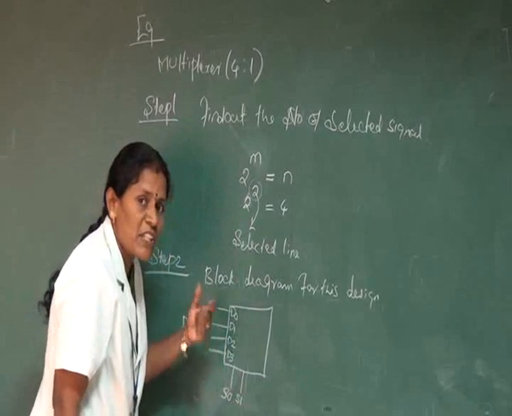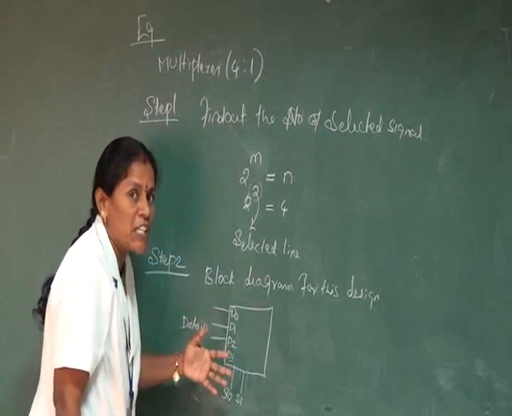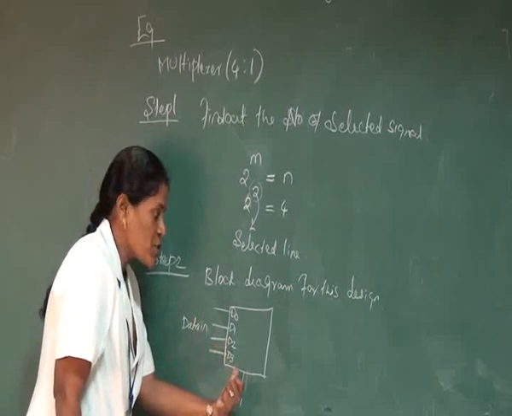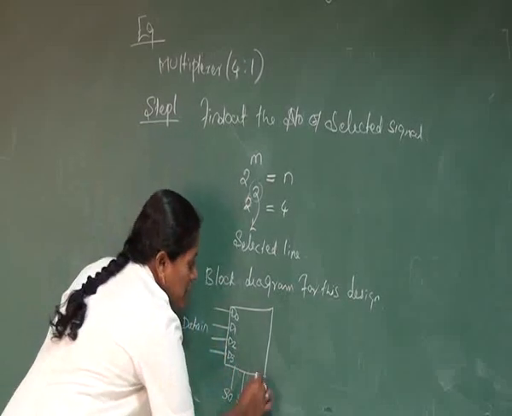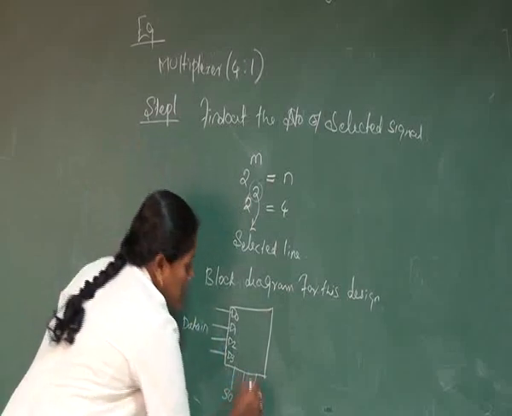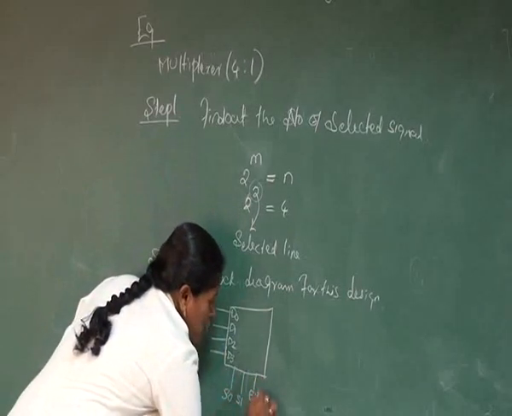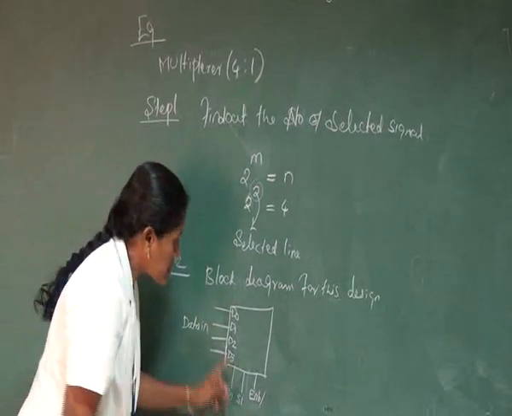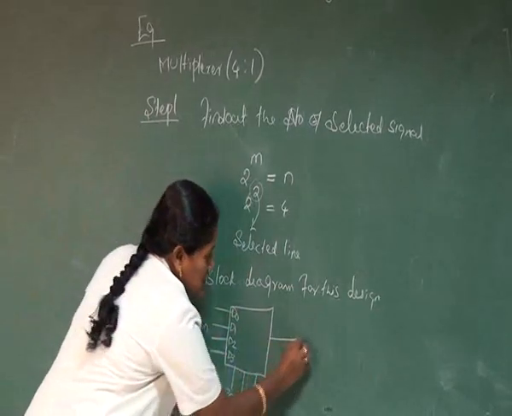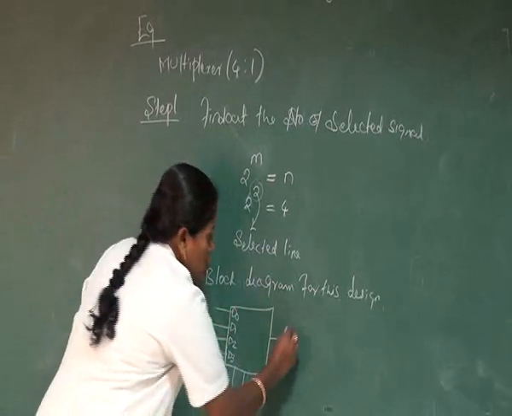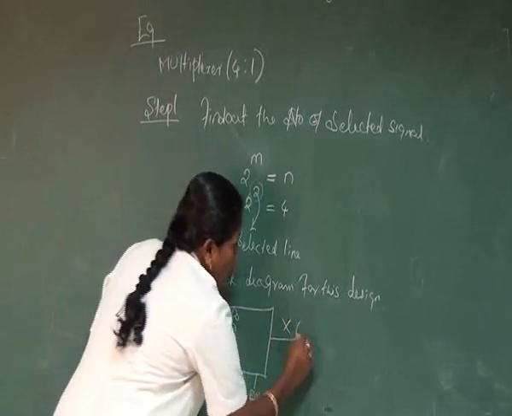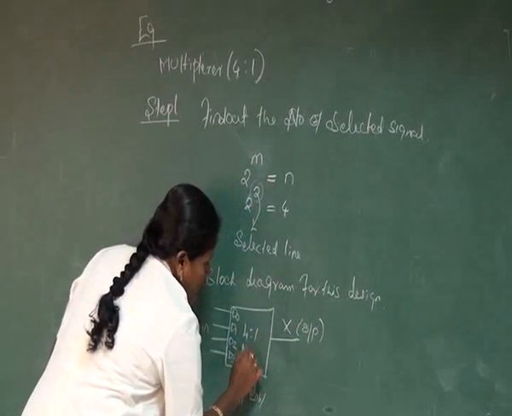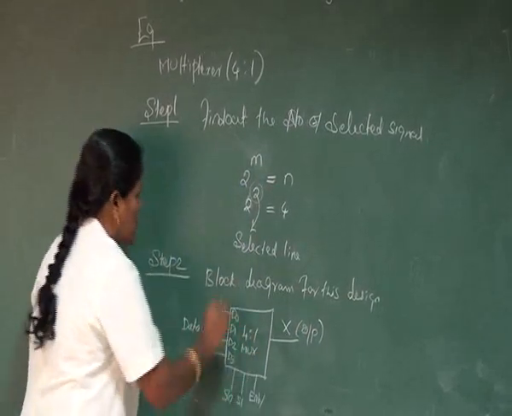And whenever the TV is on, only then the remote is working. So an on condition is required for the operation of the remote. That is nothing but the enable requirement, the enabling signal. This enable should be in a higher or a lower range. Based on the selected signal, any one of the inputs is selected at your output. So X is the output, and the multiplexer design is a 4:1 mux. This is the block diagram for this one.